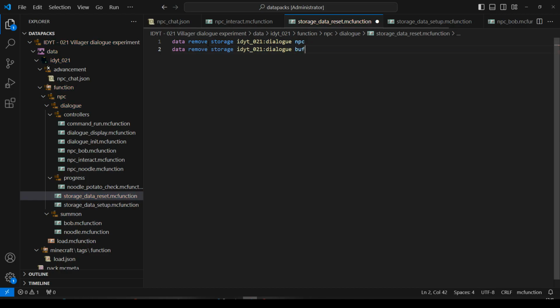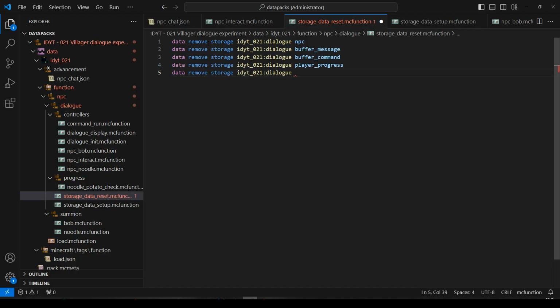I'm going to have buffer message, temporary for storing the message. Buffer command, temporary for storing command. Player progress, that's going to be temporary for storing the player's progress while talking to the NPC. I'm going to have no message if command success. That's temporary. We'll see what these do later. At the moment, it's like, well, what are all these things you're resetting?